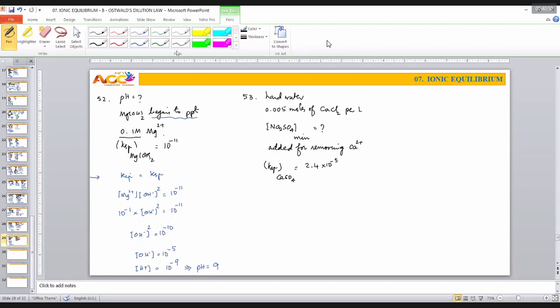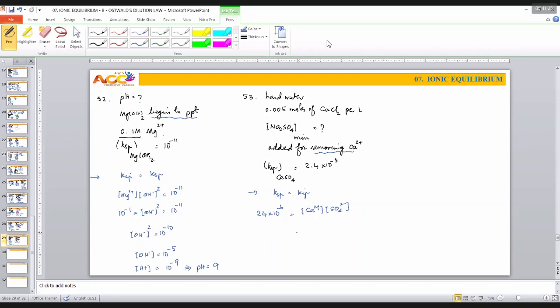Okay. Now the question is, what do you mean by the word removing, right? Removing means you should convert ionic form of system to non-ionic form. That means you have to make it precipitate. That means begin the precipitation. That means our old story, what is that? KIP is equal to KSP, all right? Come on, KSP is 24 into 10 power minus 6 is equal to KIP. What is that? Concentration of calcium ion into concentration of sulfate ion.